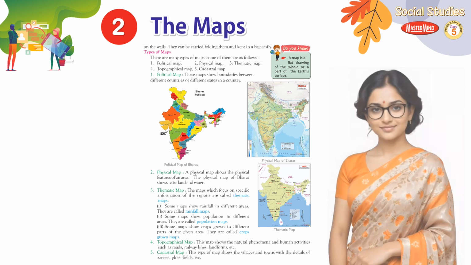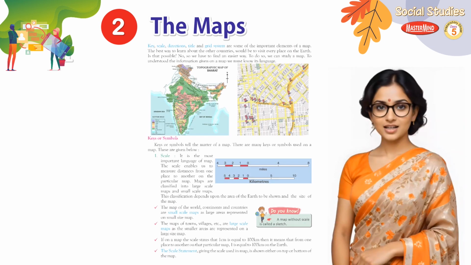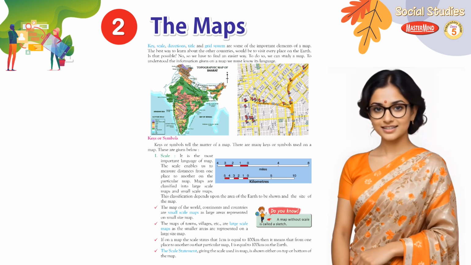4. Topographical map. This map shows the natural phenomena and human activities such as roads, railway lines, landforms, etc. 5. Cadastral map. This type of map shows the villages and towns with the details of streets, plots, fields, etc. Key, scale, directions, title and grid system are some of the important elements of a map.